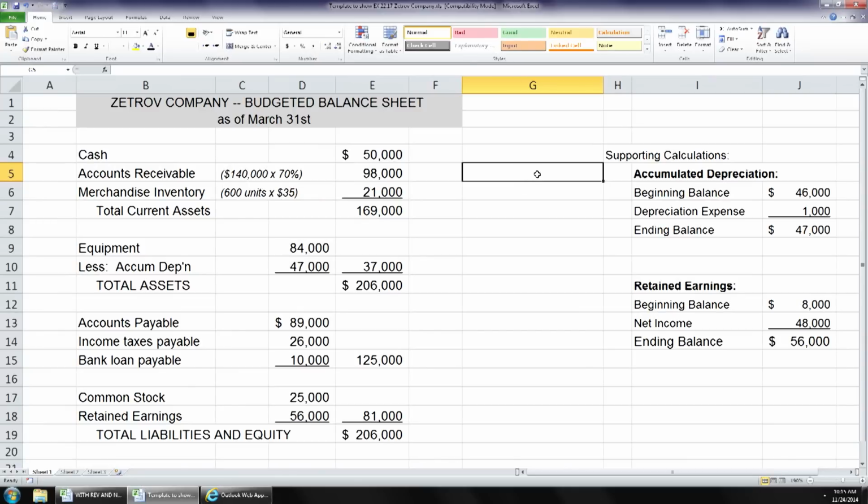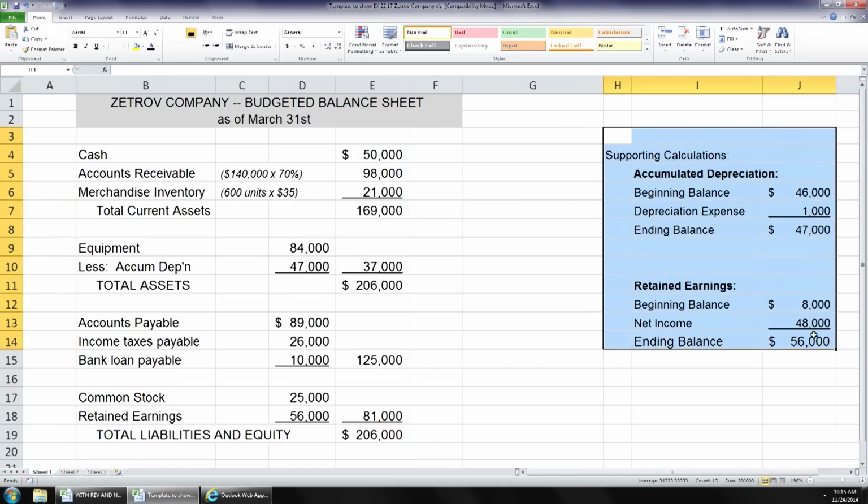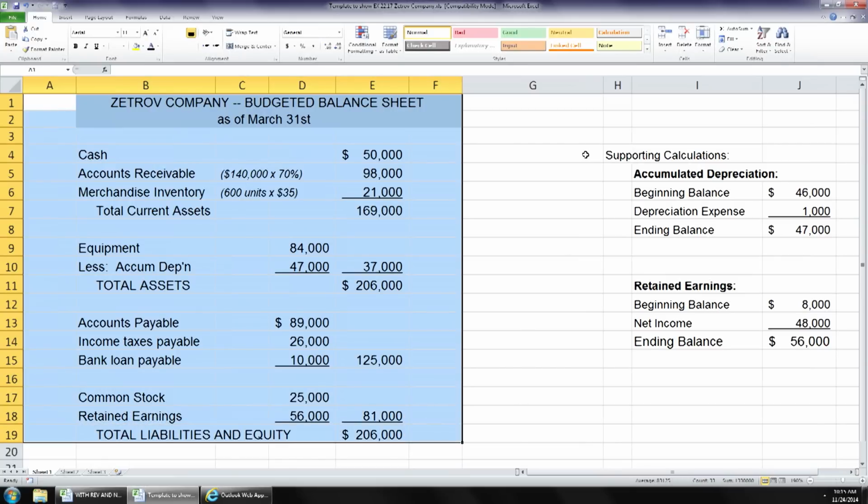Okay? That's a little bit more of a difficult one. You have to kind of just create the balance sheet as they give you these items. And you have to do these supporting calculations. Now these supporting calculations over here, those would not be on the balance sheet. This might be a footnote or something to it. The balance sheet is this part right here, the budgeted balance sheet. Okay? Correct? All right, any questions on that, guys?